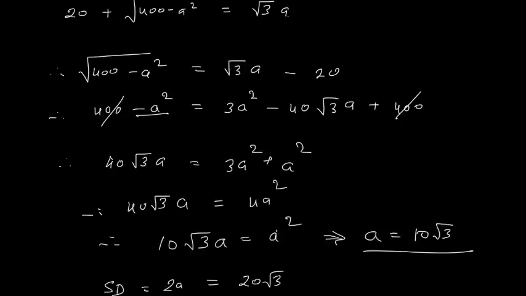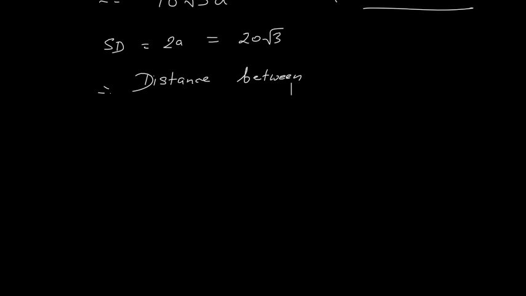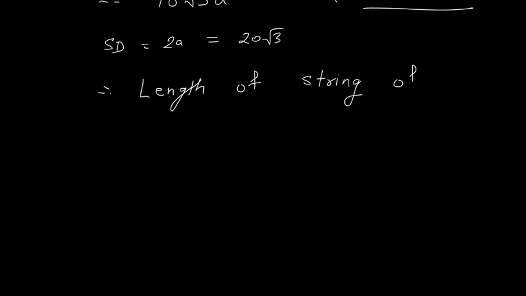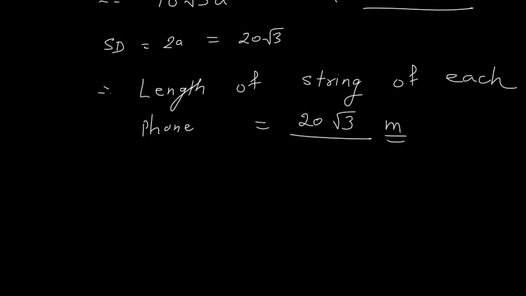So therefore the length of string of each phone is equal to 20 root 3 meter. Okay, so the length of string of each phone is equal to 20 root 3 meter.